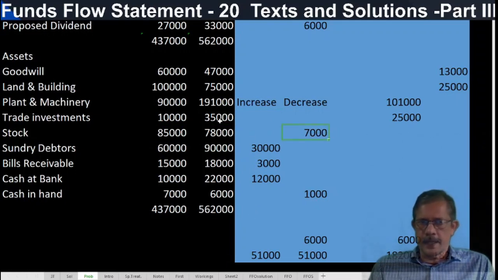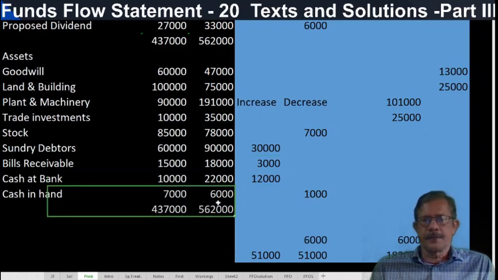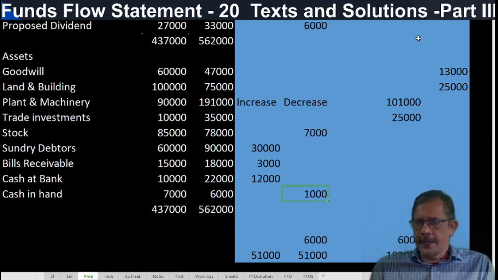Or when a current asset decreases, the current asset is credited, both are same. Sundry debtors, 60,000, 90,000. A current asset increase increases working capital. Or when an asset increases, it is debited, both are same. Bill receivable, 15,000, 18,000. 3,000, debit, increase. Cash at bank, increase. Cash in hand, reducing. Working capital, reducing. So we will tally this, both current and non-current items. The exact difference will come, 6,000.